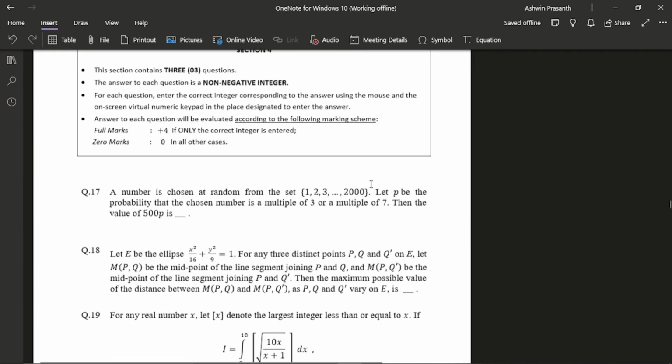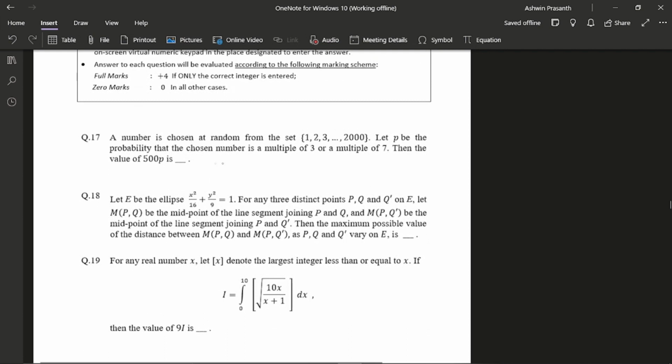Sorry. This question was based on the principle of inclusion exclusion. It was a bit lengthy, but the concept was not that hard, so I solved it in my first round itself and I got it right.